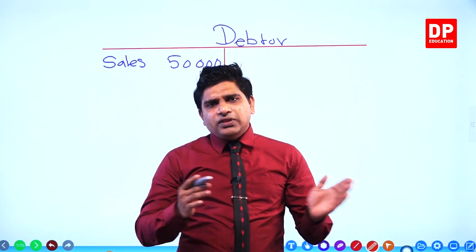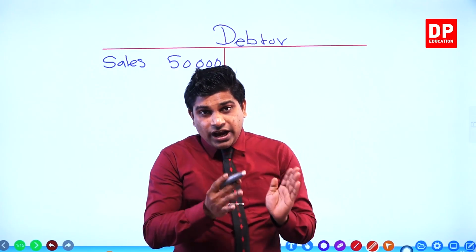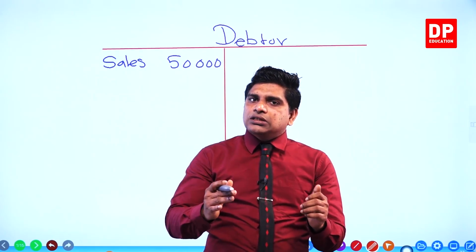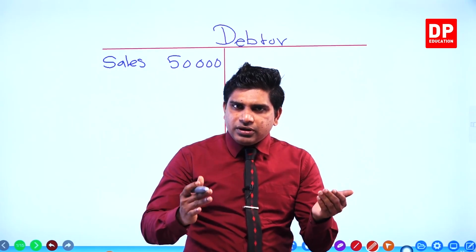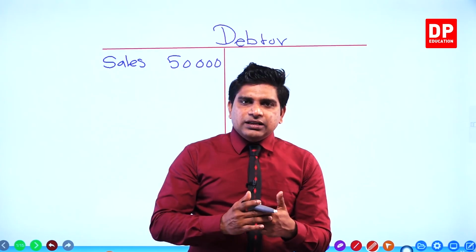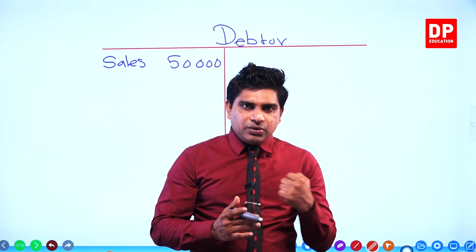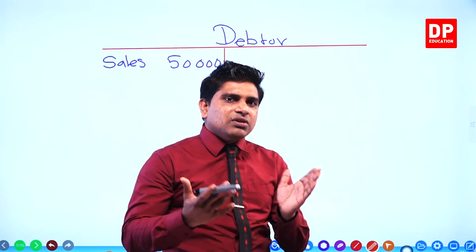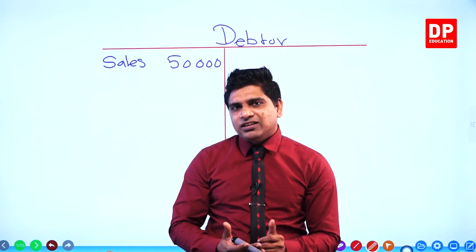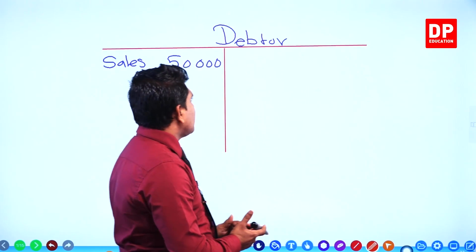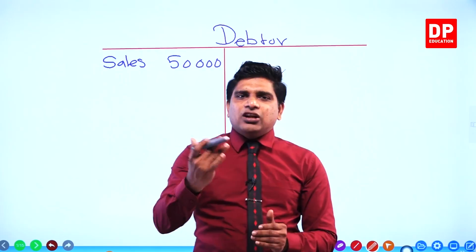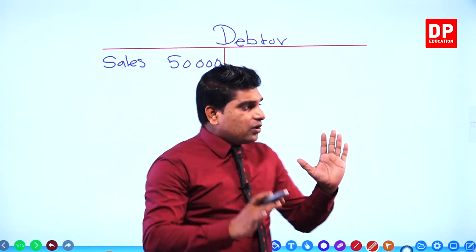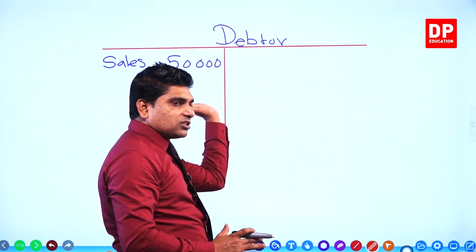Now, at the end of the accounting period, the last date of the accounting period, the businessman informs that debtor to please pay the payment. The problem is every time he says what? No money, no money, no money. Then finally the businessman decided to write off the value of 10,000. The total debtors are 50,000. This is the total balance of the debtors.